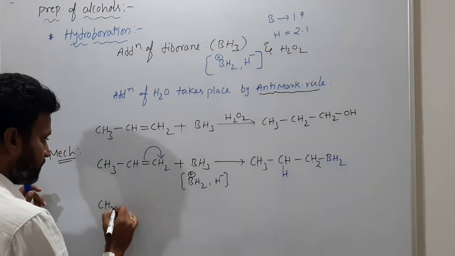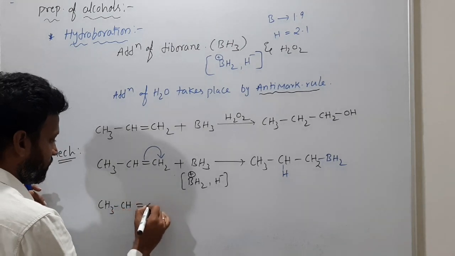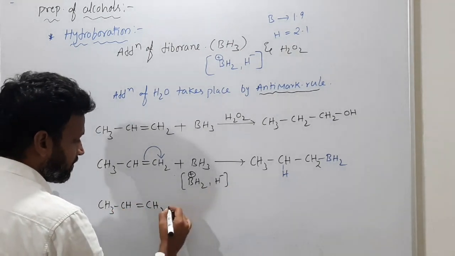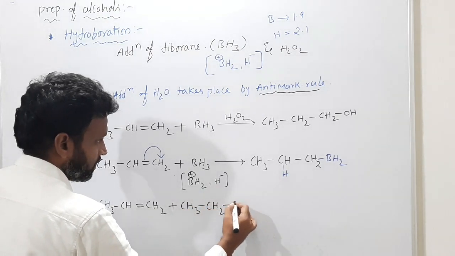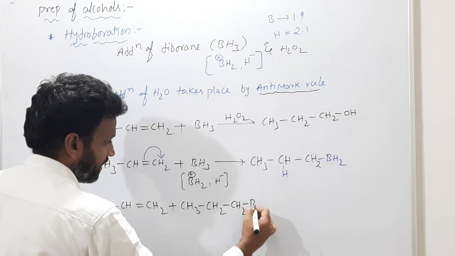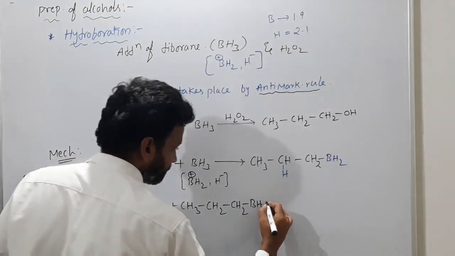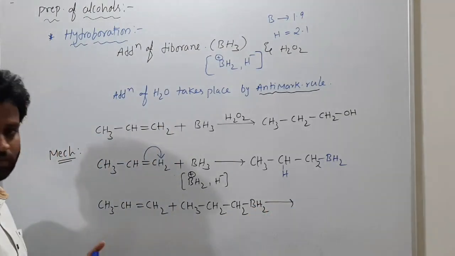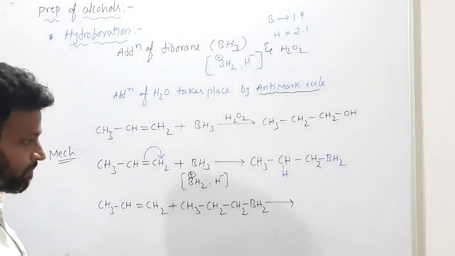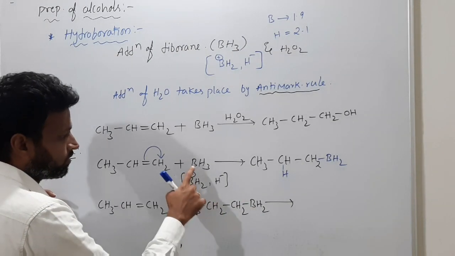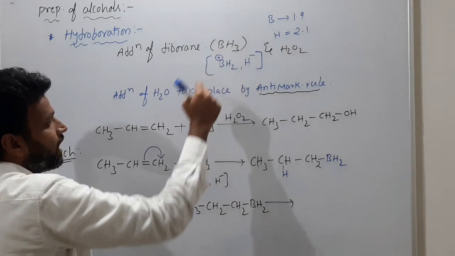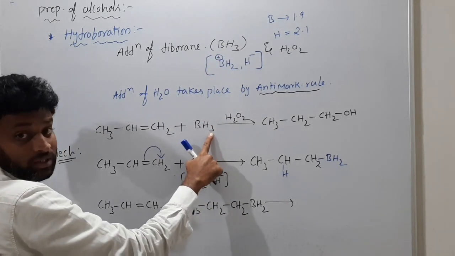So suppose CH3 CH double bond CH2, this I am adding now again. So CH3 CH2 CH2 BH2. Correct? Like that, how many hydrogens are there for boron? See this, in BH3, how many hydrogens are there? 3 hydrogens are there.